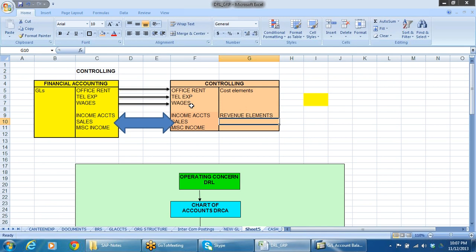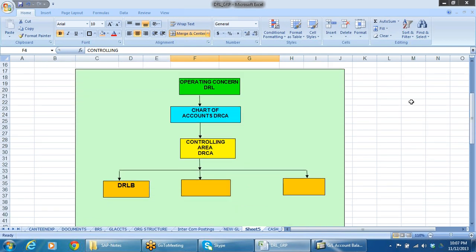So whenever you post any document in financial accounting, once you create the controlling area and make the required settings, each and every document you post into financial accounting towards costs or revenues will trigger one document, and that will be posted into cost accounting. In cost accounting, we analyze the data, classify the data, present it in a different way, and generate the reports, etc. Now in order to understand controlling, let us see the cost accounting organization structure.